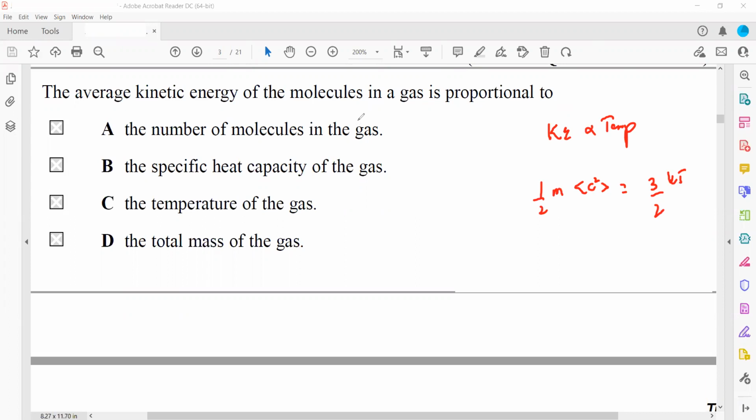So it's not the number of molecules, that's wrong. Specific heat capacity of a gas and temperature are related because we have the formula C equals E divided by m delta T. If the temperature increases, the specific heat capacity will be lower. A higher change in temperature means a lower specific heat capacity. So the answer is the temperature of the gas, that's true, because if the kinetic energy is higher, it means the particles are moving faster, or we can also say that the temperature of the gas will be higher.